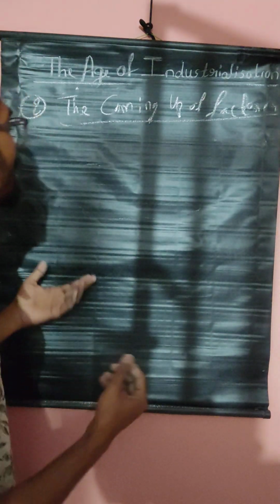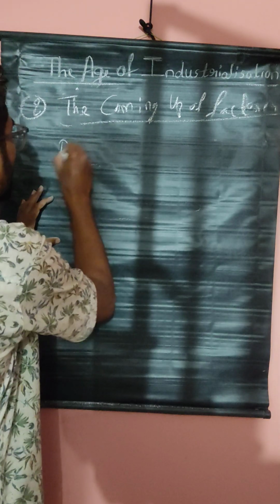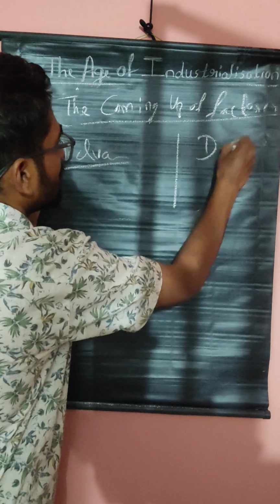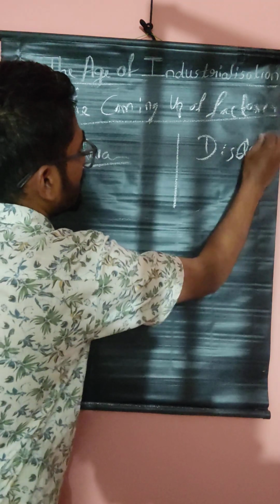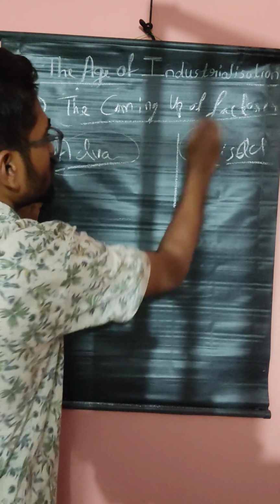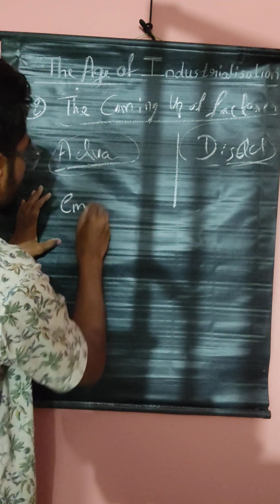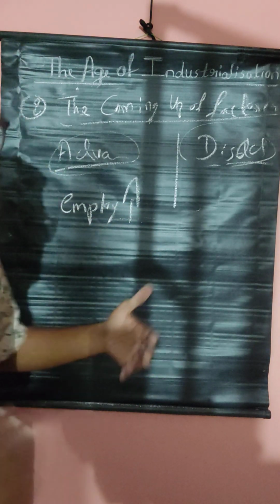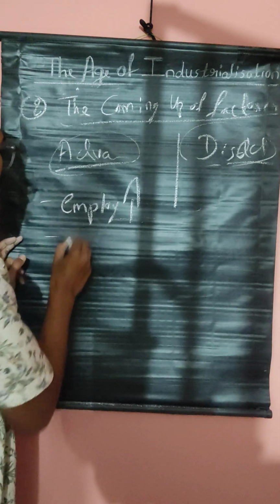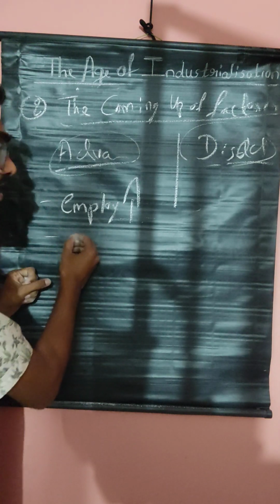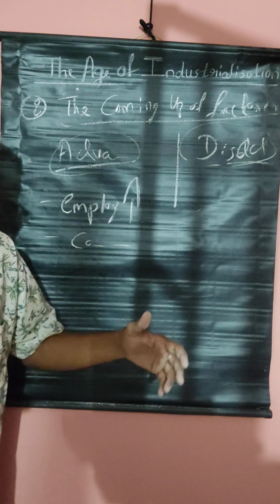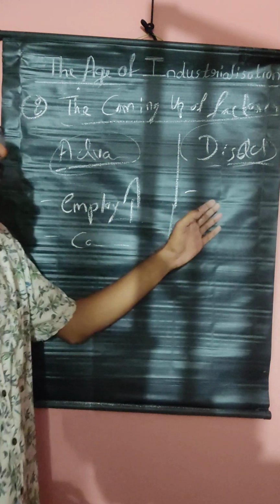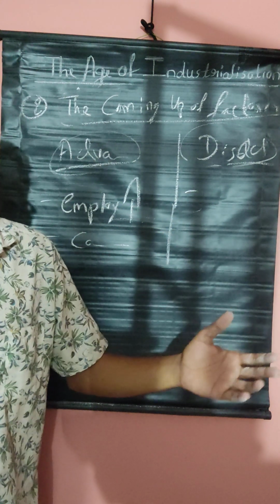Another thing that happened is there were advantages and disadvantages. The advantage was that employment was increased in India and other countries also. And next, in India, the cotton production was increased, and a disadvantage was that the laborers or the migrants who are coming